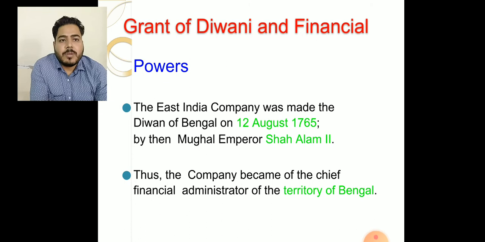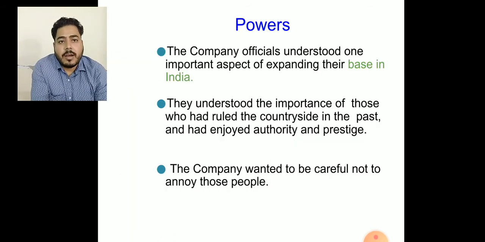The East India Company was made the Diwan of Bengal on 12th August 1765 by the Mughal Emperor Shah Alam II. We already talked about this. Thus, the Company became the chief financial administrator of Bengal. Now the power is shifted from Shah Alam II to Robert Clive.